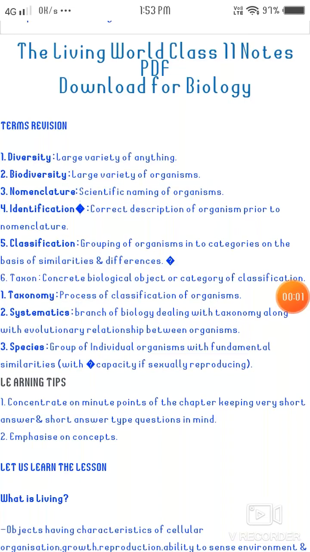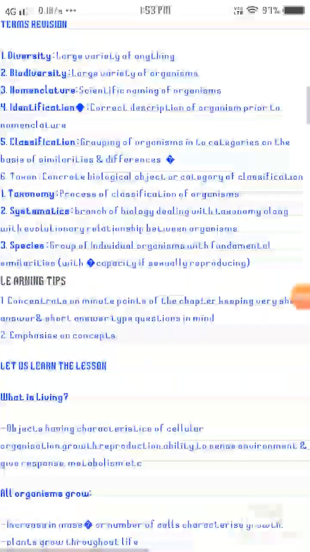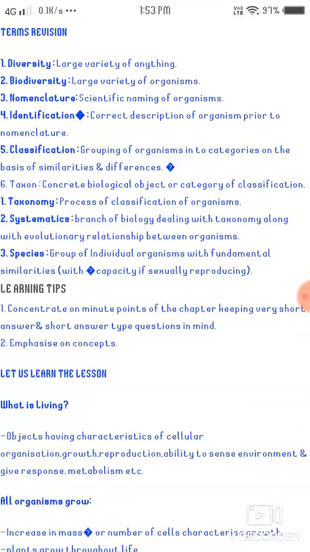The Living World, Class 11 notes. So the terms of the revision: Diversity means large variety of anything. Biodiversity is a large variety of organisms. Nomenclature is the scientific naming of organisms.